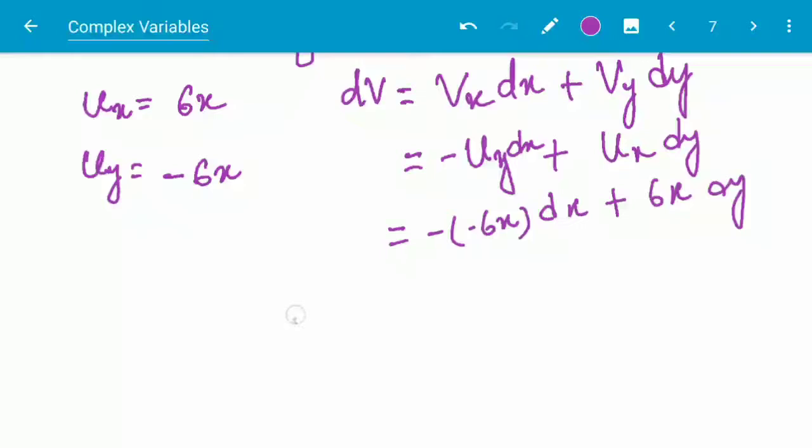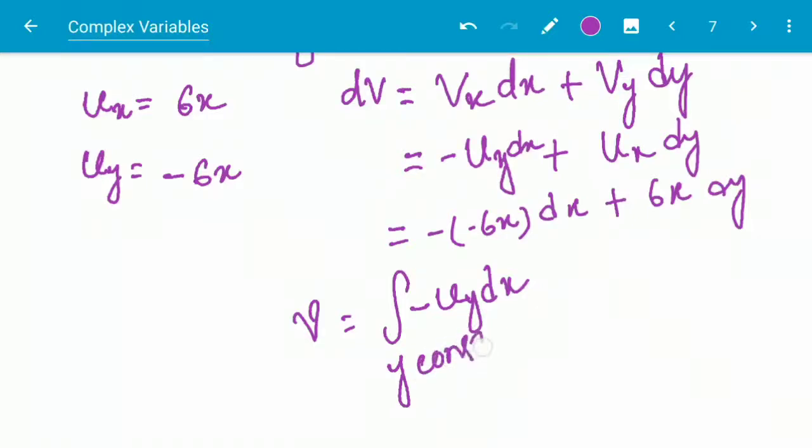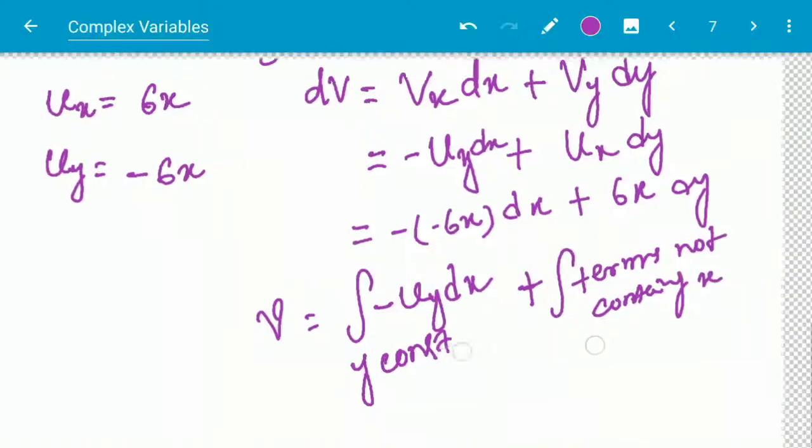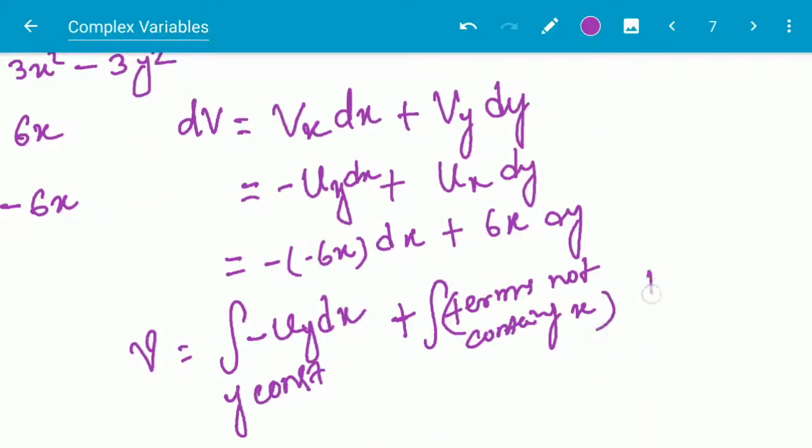and if we find out the v, then we integrate both sides. What will it be? The formula is minus uy dx, where y will be constant, as I have already discussed this formula in differential equations, plus the terms not containing x, dy.